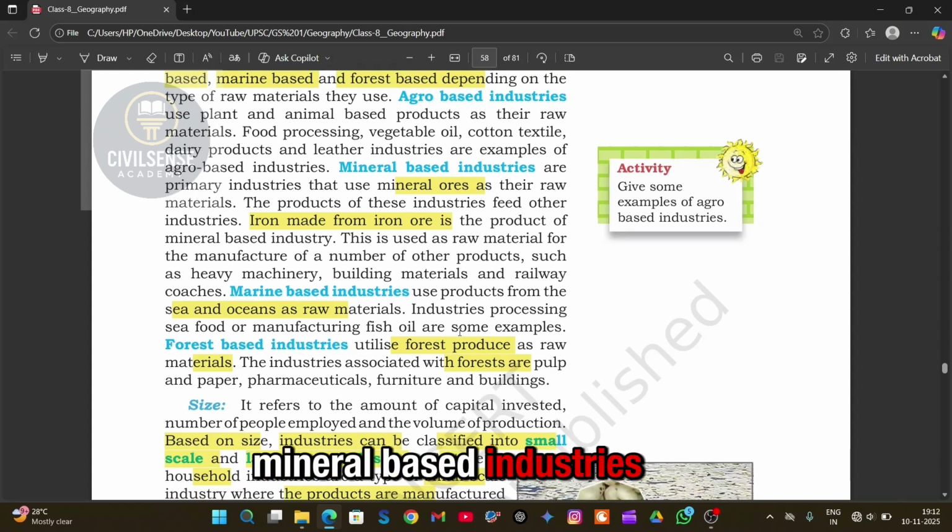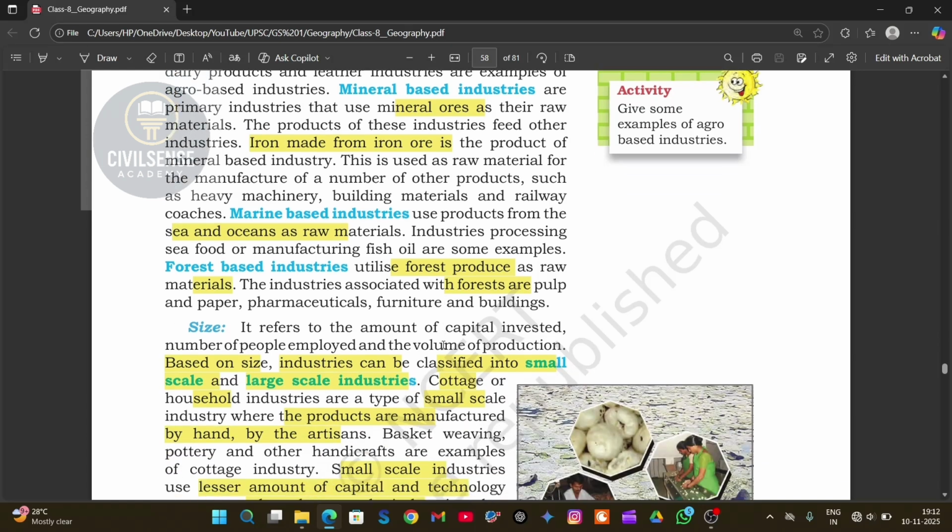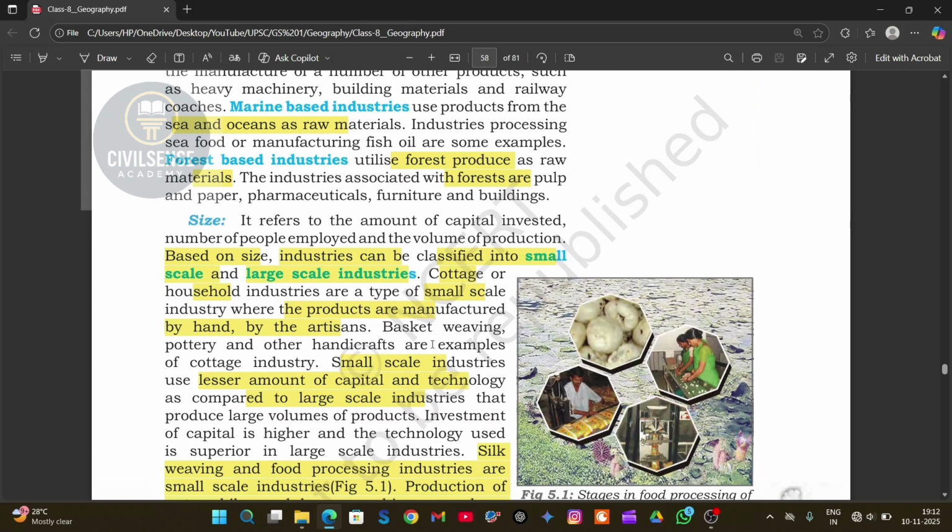Next one is mineral-based industries. These use minerals and ores, like iron and steel made from iron ore, cement from limestone, etc. And next one is marine-based industries. Here the raw materials come from the sea and ocean. So we use fish, seaweed, and other marine products to make things like fish oil. Next, forest-based industries are where the raw materials come from the forest, like wood, bamboo, wild fruits, etc. Paper industry is one of the simple examples. It comes from forest produce. So based on what we use as a raw material, we have these 4 types.